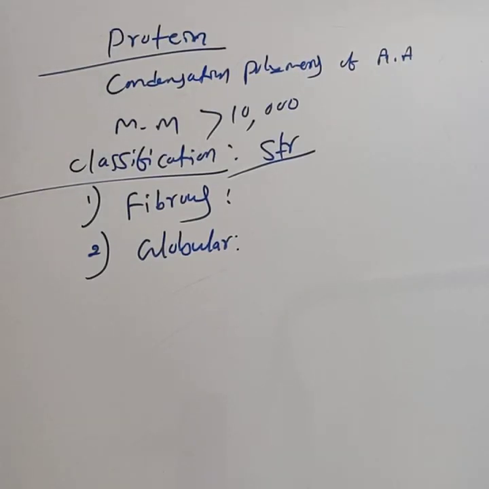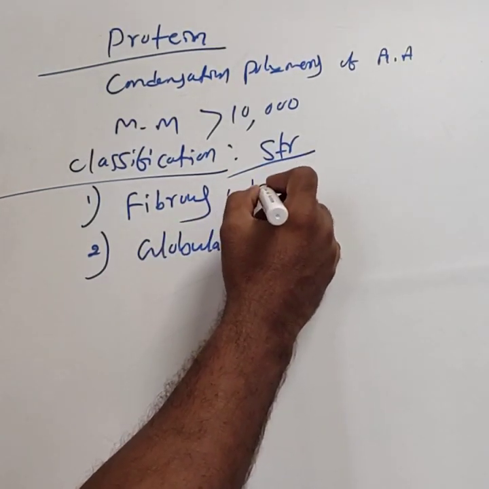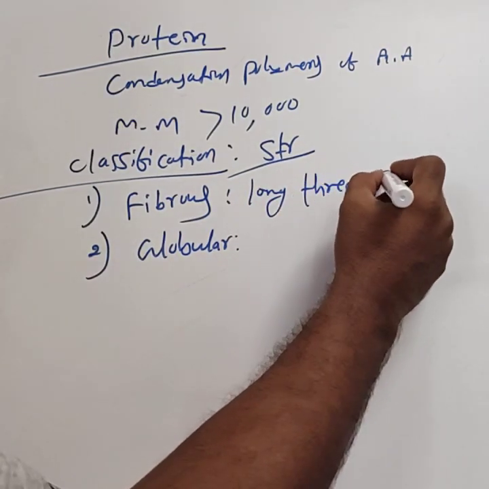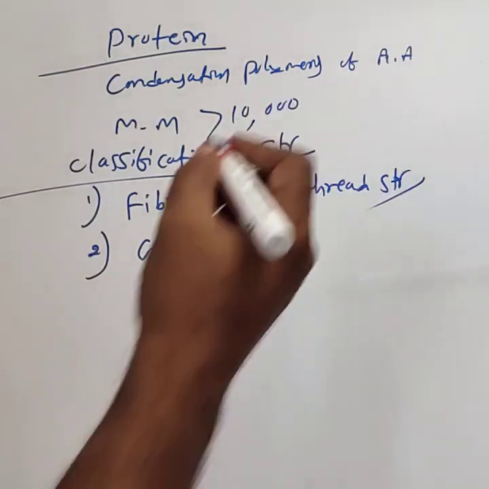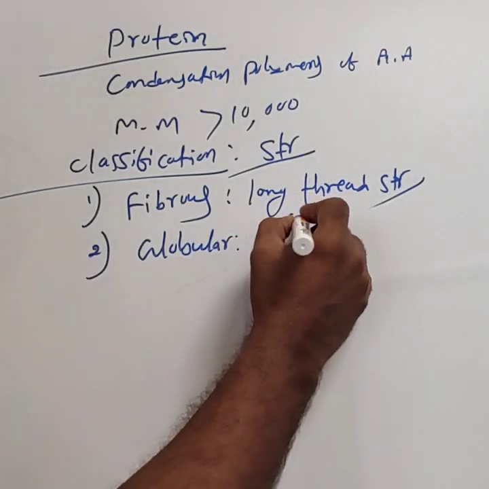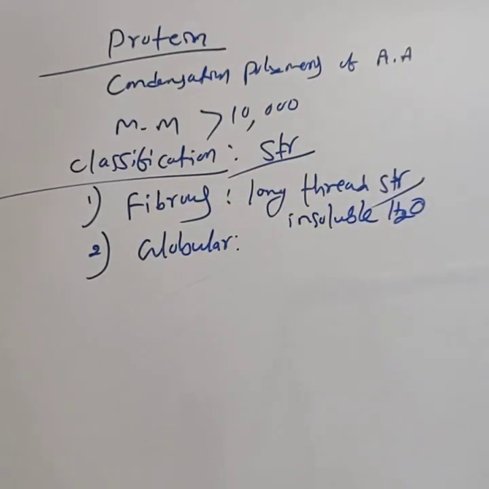Fibrous proteins have long thread-like structures and they are insoluble in water. Those long thread-like structures which are insoluble in water are called fibrous proteins.